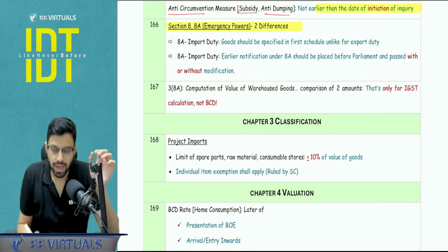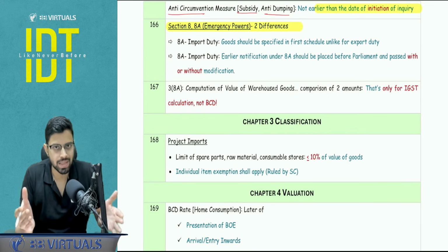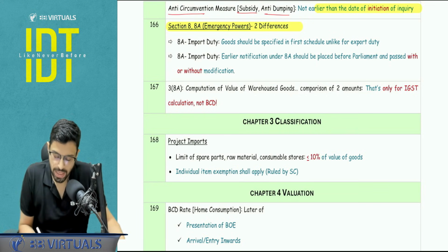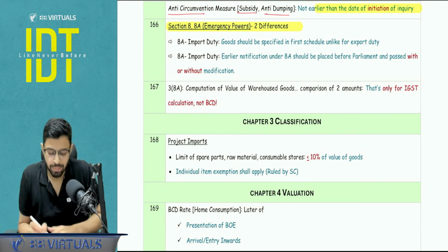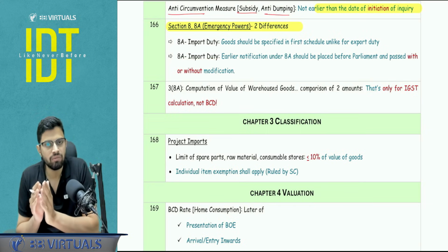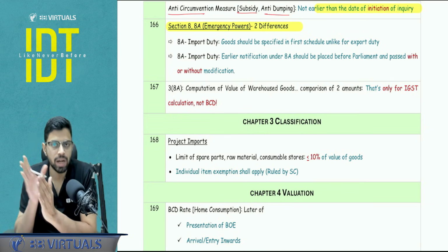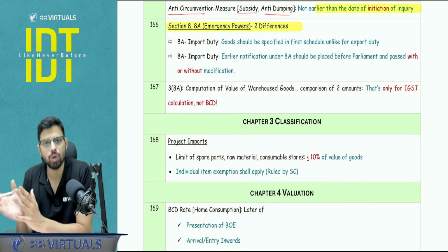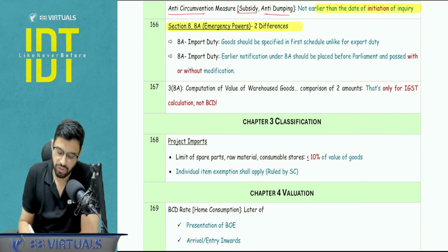Section number 8 and 8A deal with the emergency powers to impose or enhance the import duty and export duty, right? So basically export duty is 8 and 8A is import duty. So here there are two differences when we compare 8A with section number 8, that is with respect to import duty. When we see 8A, there are two differences.